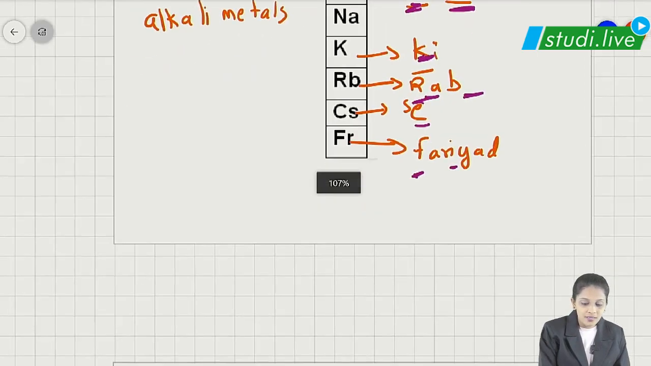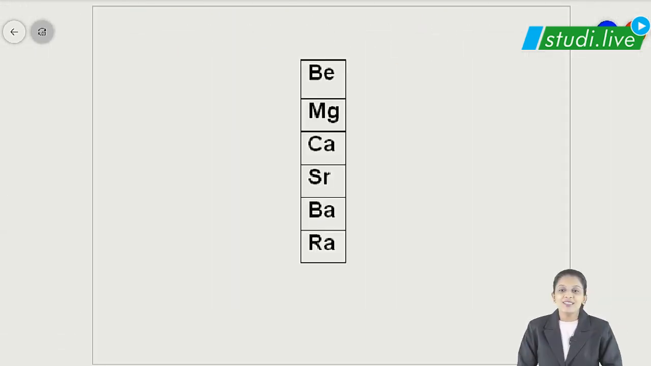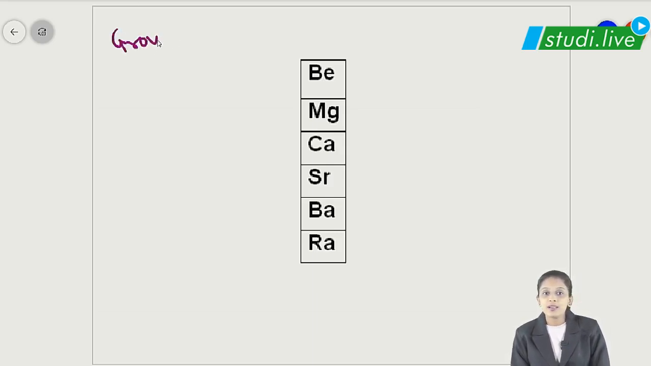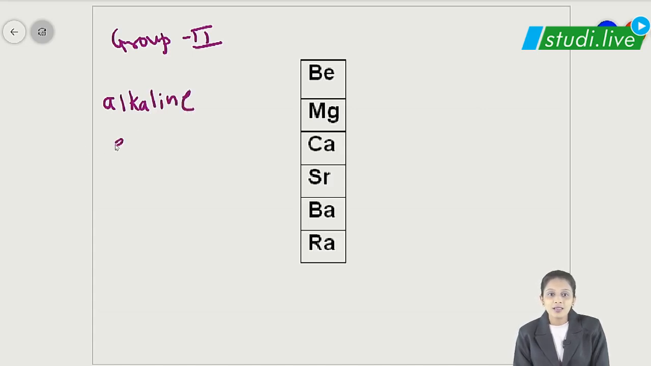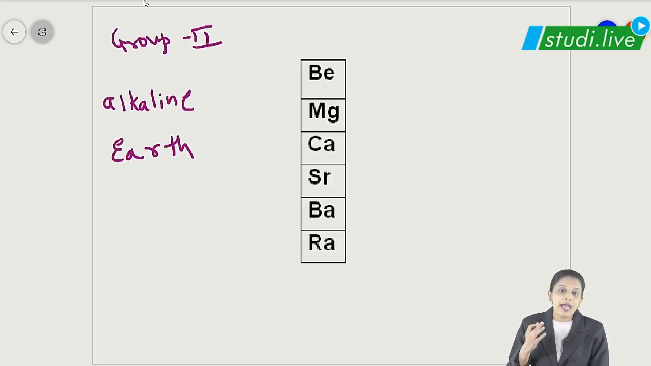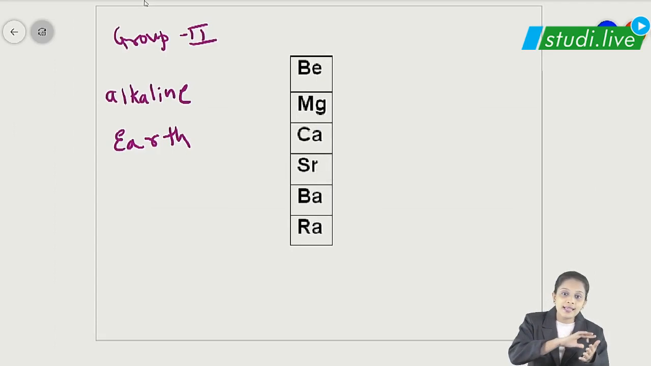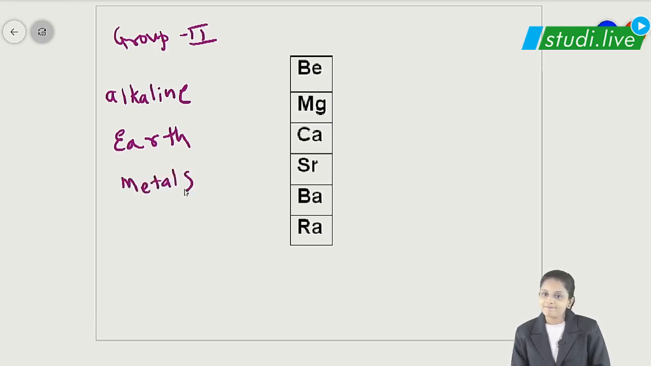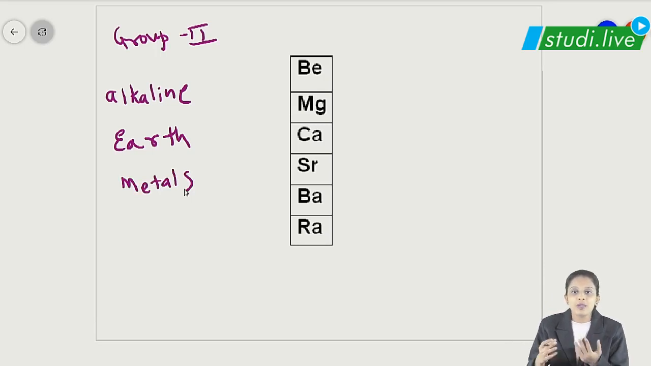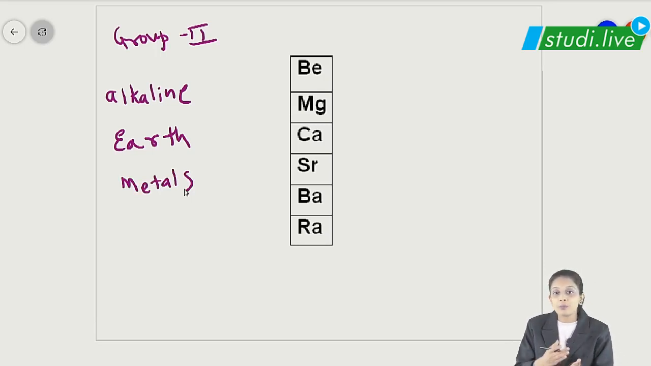So now let's move on to our group number 2 elements. Students, we have our group 2 elements, and group 2 elements are called what? If your answer is alkaline earth metals, you're absolutely right. Because they are alkaline, they form alkali, and they are found in the earth's crust, therefore we name them alkaline earth metals. They are metallic in nature. So we have beryllium, magnesium, calcium, strontium, barium, radium.